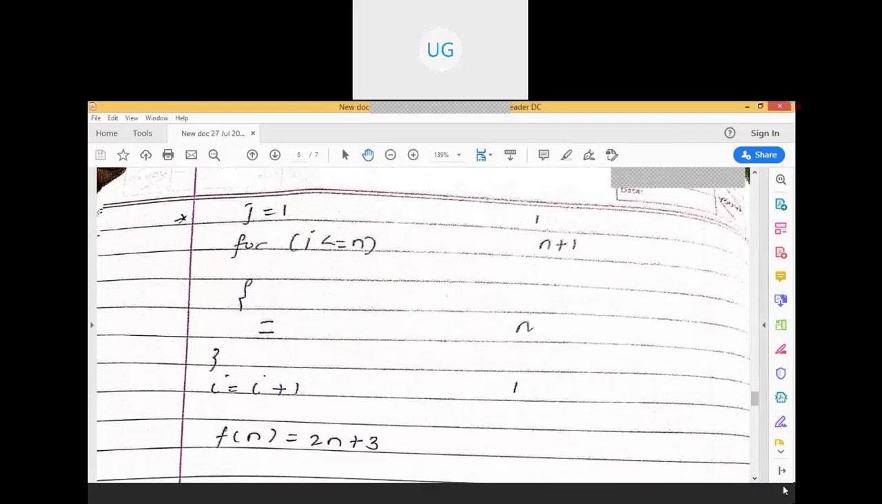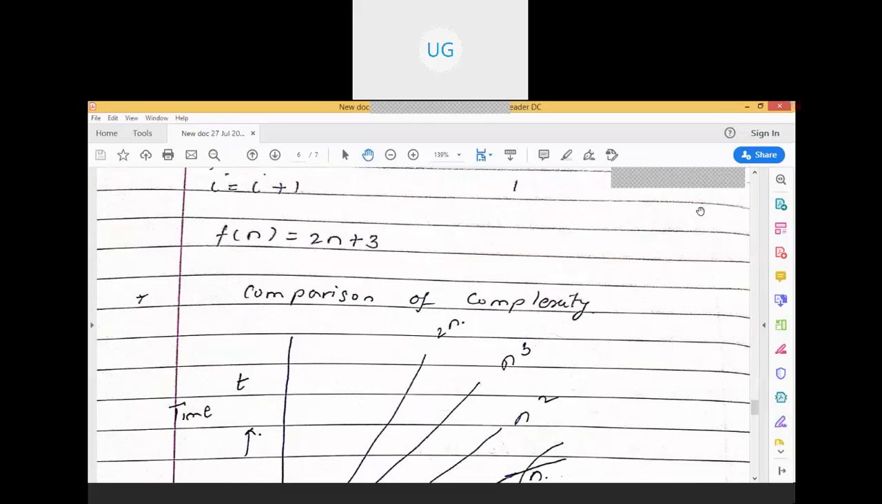Okay, next loop is there. Next j is equal to 1, this will be for 1, i is less than or equal to n, so this is n number of times. Whatever statements are there, that is for n number of times, and i is equal to i plus 1, so it is again of the form f of n is equal to 2n plus 3, which is approximately equal to O of n.